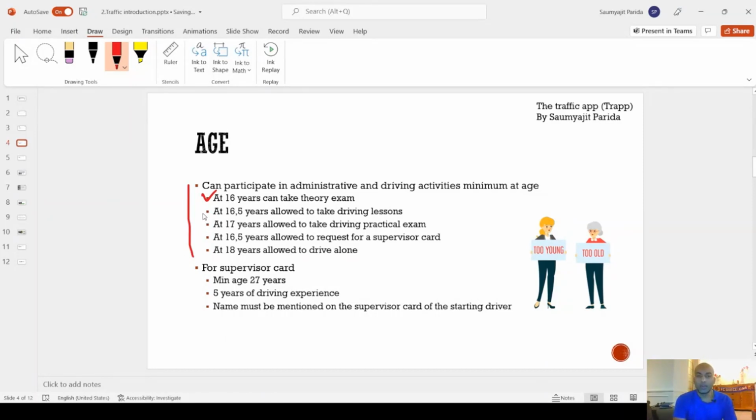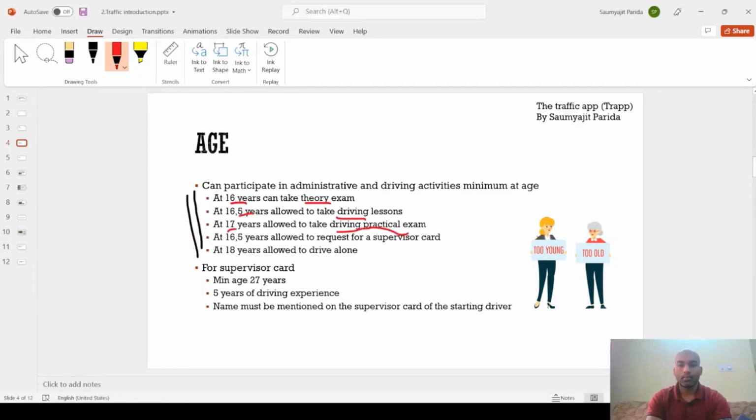At age of 16.5 years, one is allowed to take driving lessons. At age of 17, one is allowed to take the practical exam. The next concept is that at the age of 16.5, one is allowed to apply for a supervisor card. Okay, the supervisor card, and the concept is that at the age of 17, as far as I know,